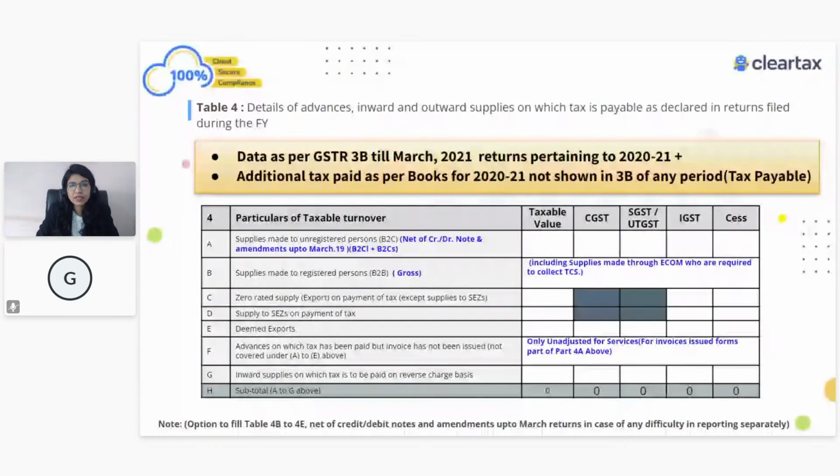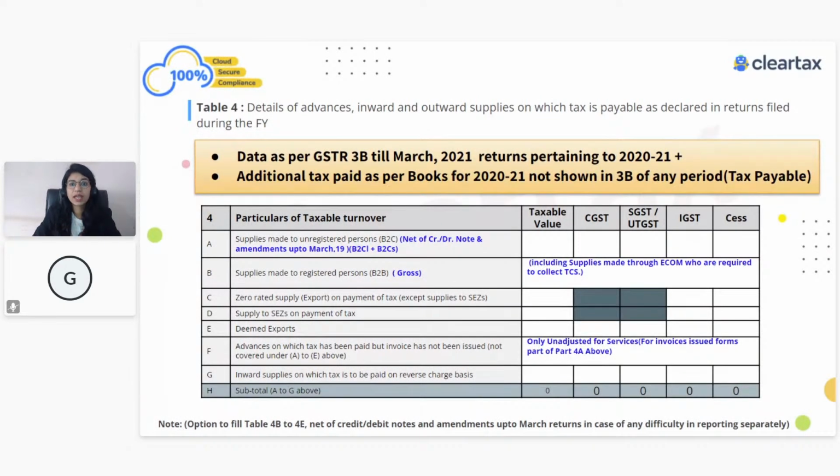Now people may ask, what if there was some liability related to the previous financial year, which is 2019-20, but I discharged that liability in my current financial year, in my GSTR 3B of the current financial year? Do I need to report that information anywhere in my GSTR 9 for FY 2021? The answer is no. If there was some turnover, the liability for which was discharged in the current financial year, which is FY 2021,